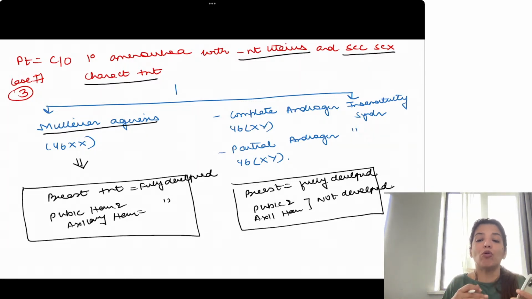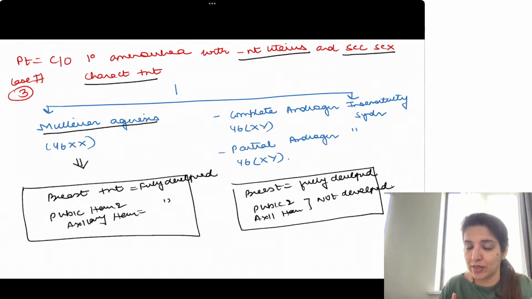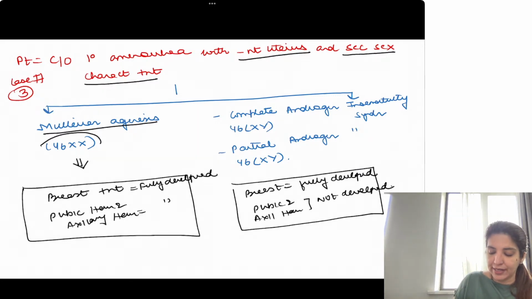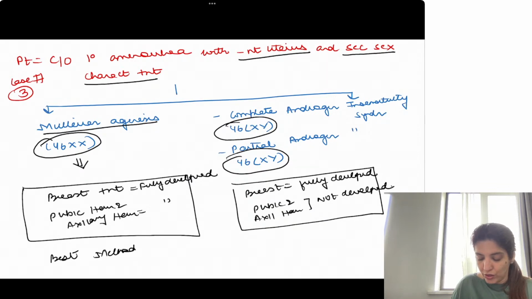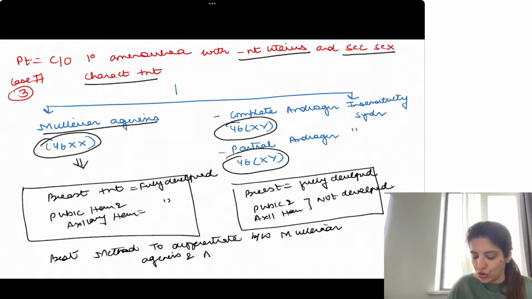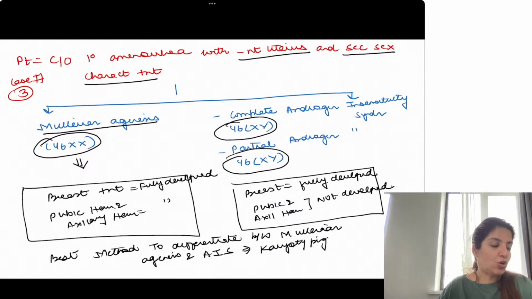But then this is not the most important way of differentiating between them. The most important or the best way of differentiating between them is karyotyping. Right? So the best method to differentiate between Mullerian agenesis and androgen insensitivity syndrome is karyotyping. Best method is karyotyping.